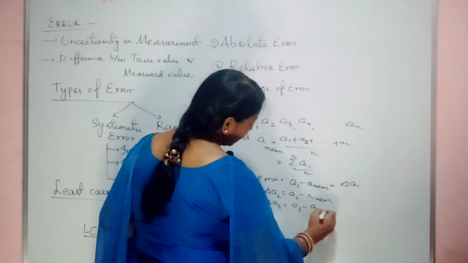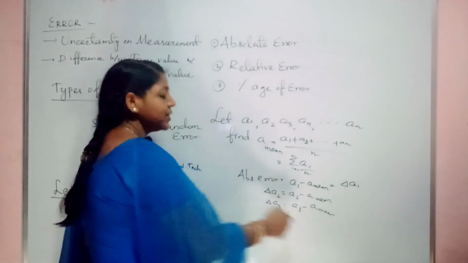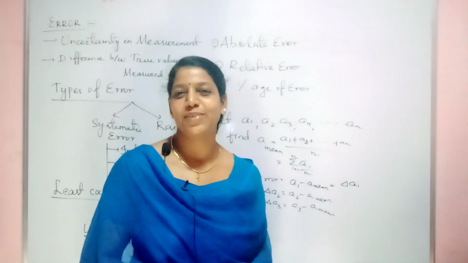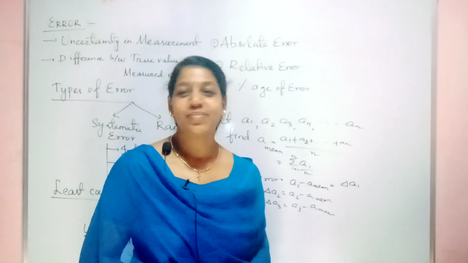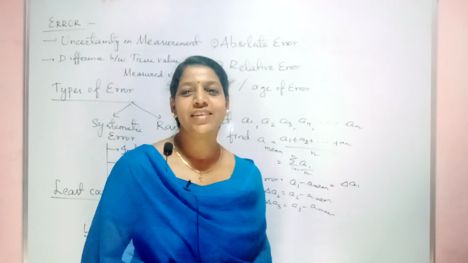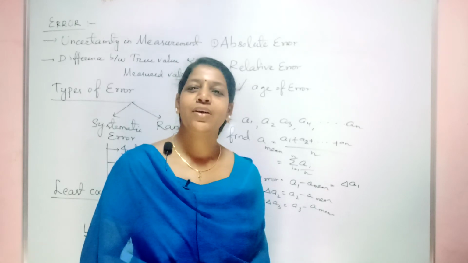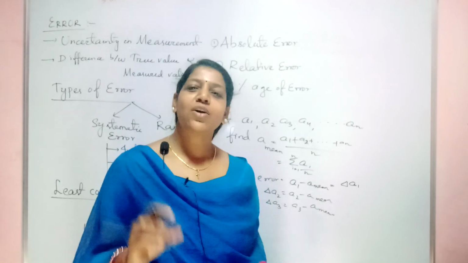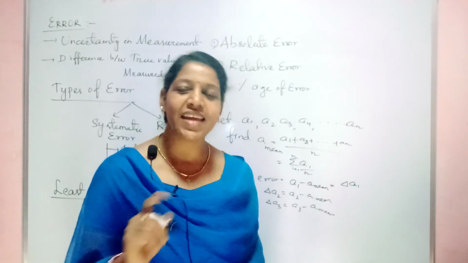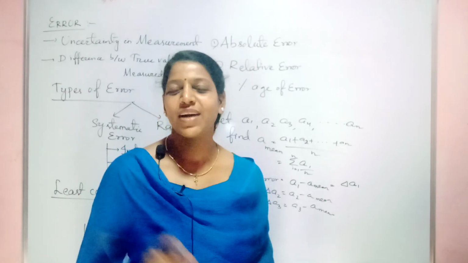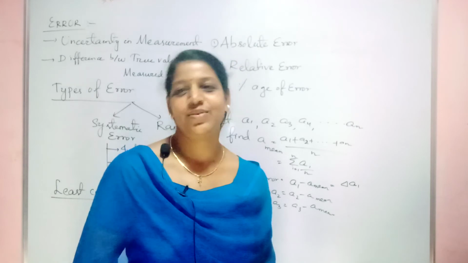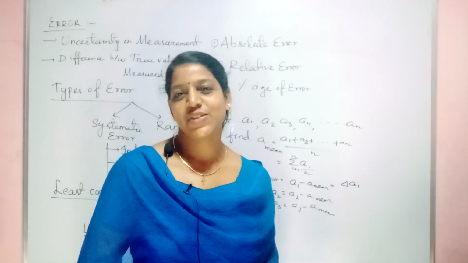Similarly, del A3 is A3 minus A mean. Now when you find these values, in some cases it will be positive, in some cases it will be negative. But that is why they said mean absolute error. When they say absolute value, or mod of that value, it indicates that you should not consider the sign convention. You should consider the positive value alone. That is the meaning of absolute.